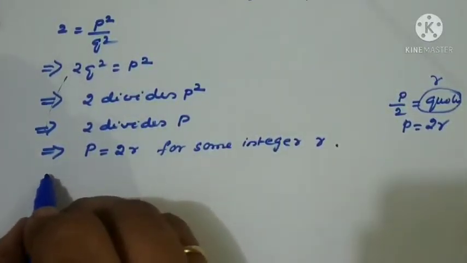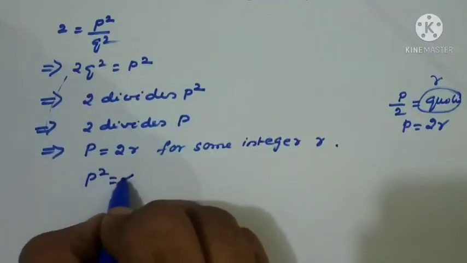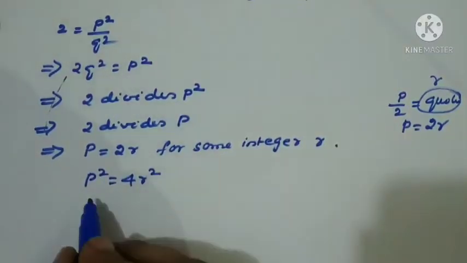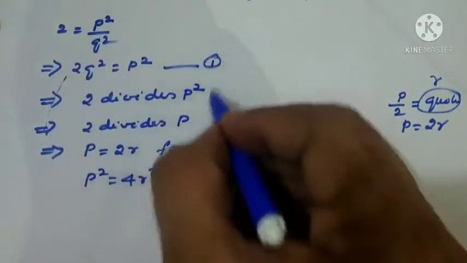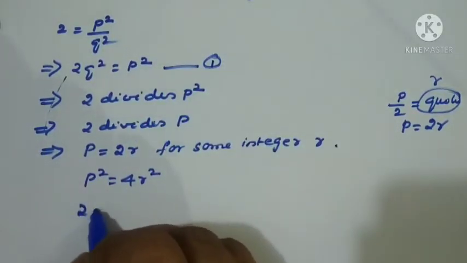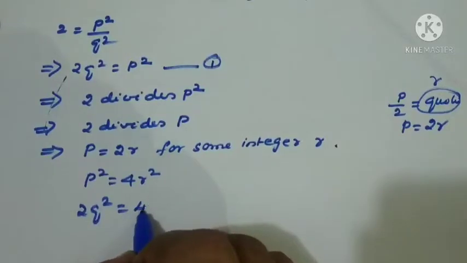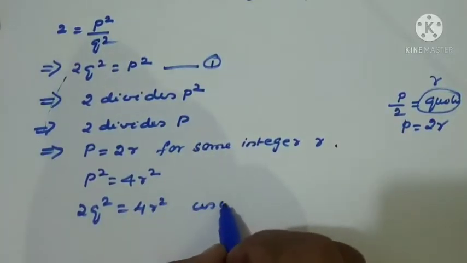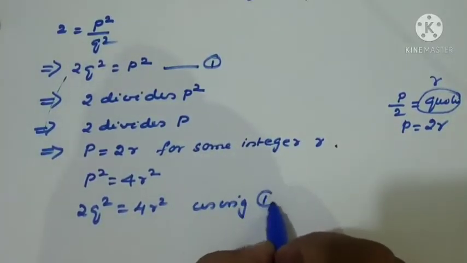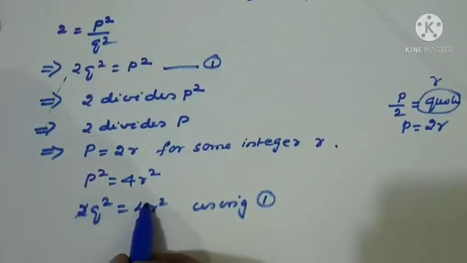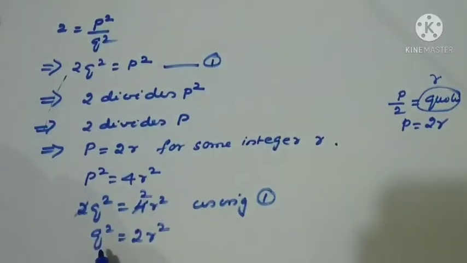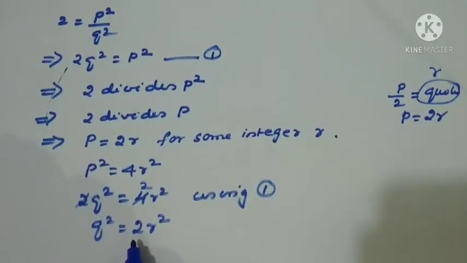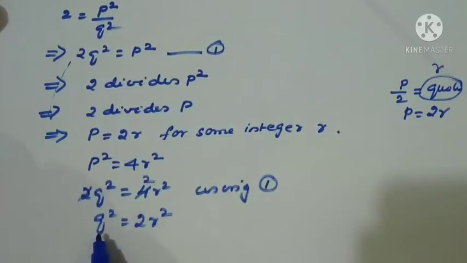Now squaring again, p square equal to 4r square. Now I want p square from here, so I make this equation 1, and here I will substitute for 2q square and 4r square, using 1 only. Now cancel 2 here. So q square equal to 2r square. Again q square is expressed as a multiple of 2. That means 2 divides q square.